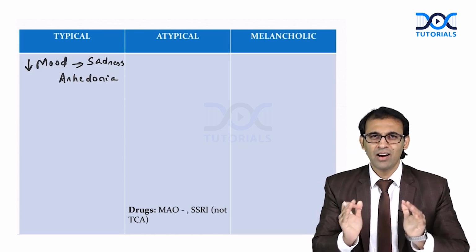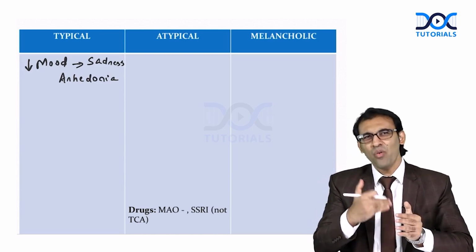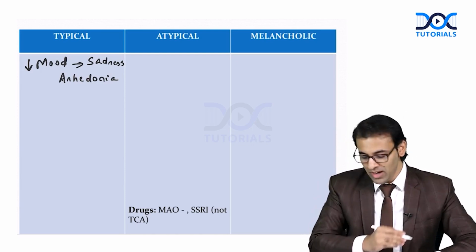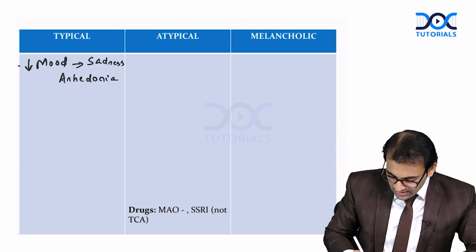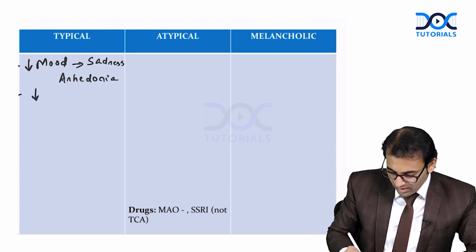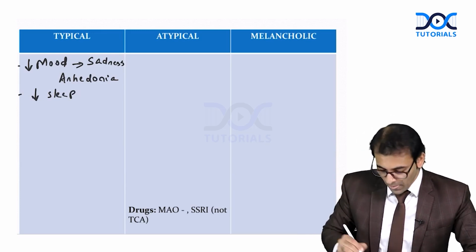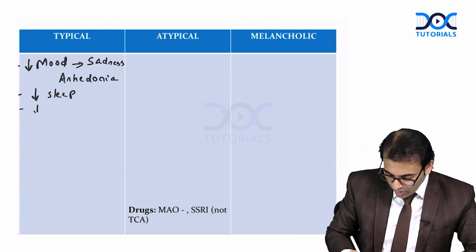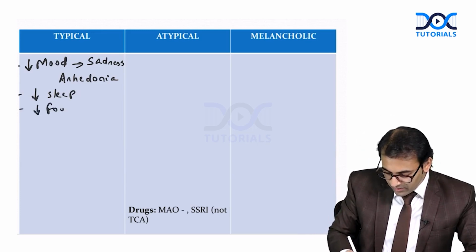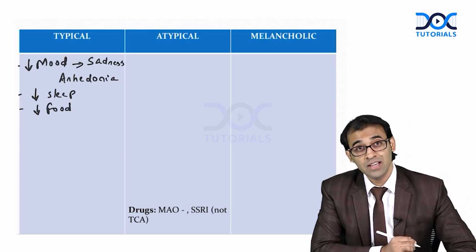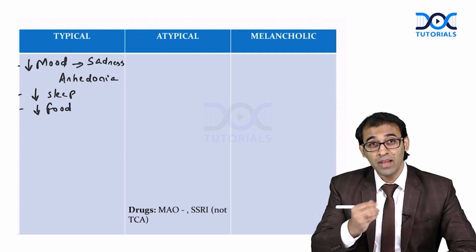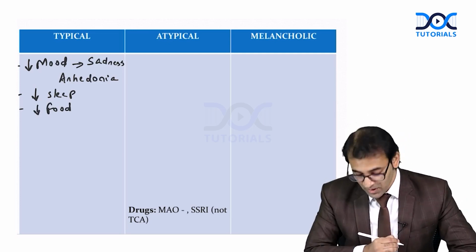The patient will say, earlier I used to enjoy, now I do not enjoy. Anhedonia. Yes, there can be lack of sleep, insomnia, lack of food, anorexia. A person will not be having a good food habit, right?